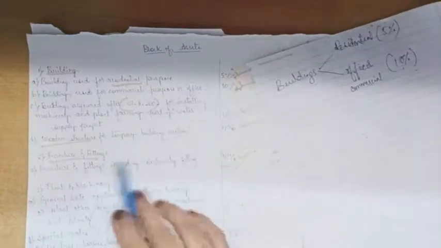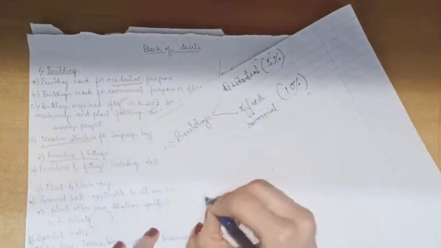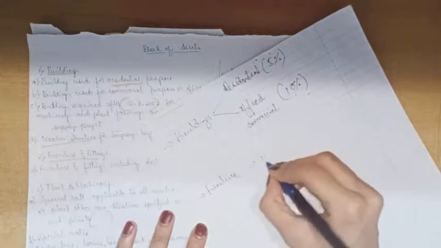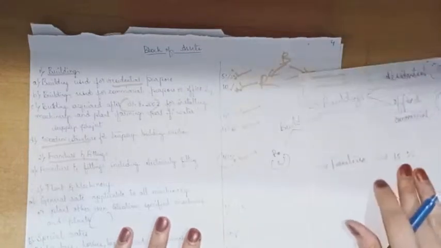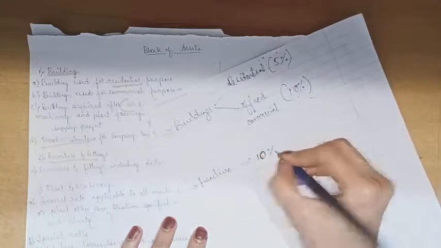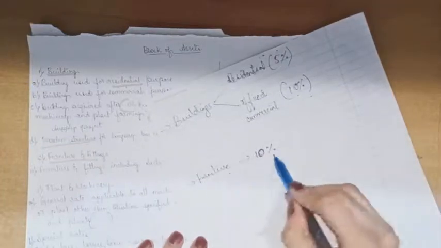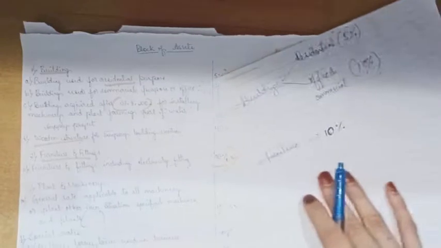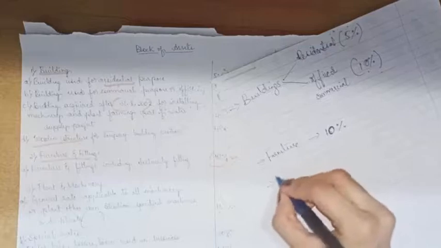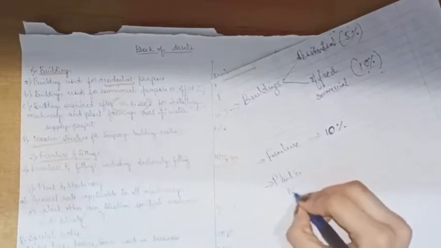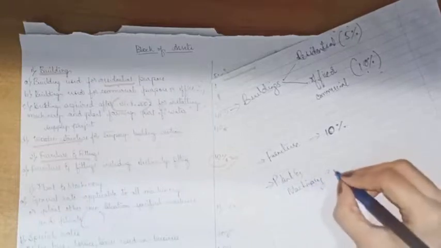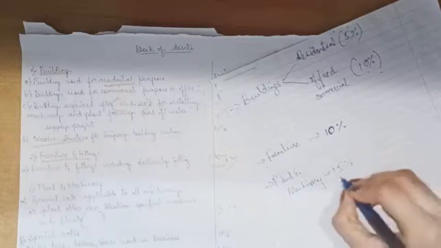Next, the most important was furniture and fittings. Buildings we got. Next, for furniture the rate will be 10%. Only one rate for furniture and fittings, that is 10%. Next, for plant and machinery the rate will be 15%.